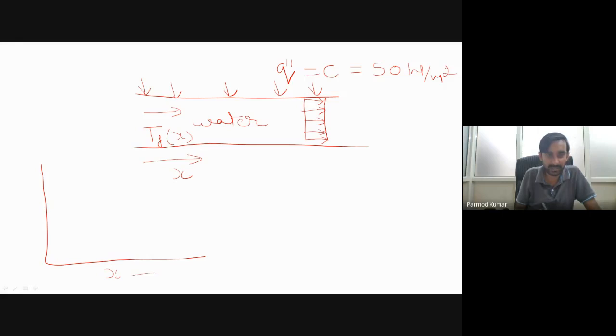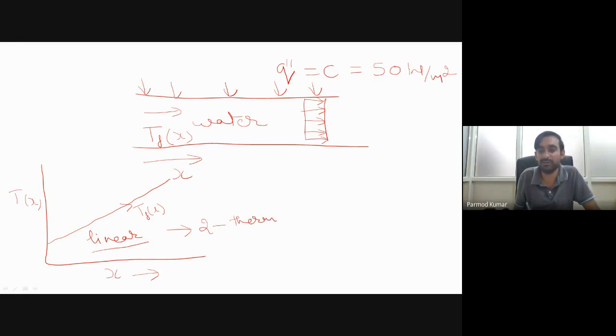Probably, Abhishek, you are now only studying the heat transfer course, so you do not know about this. But others, those who have already taken the course on heat transfer, might know that if we plot the temperature of the fluid as a function of x in the fully developed region, when we have the constant heat flux case, our temperature profile is basically linear. So this is the temperature of the fluid as a function of x. As we have a linear temperature profile in the fully developed region, here also if we employ two thermocouples, they will serve our purpose.